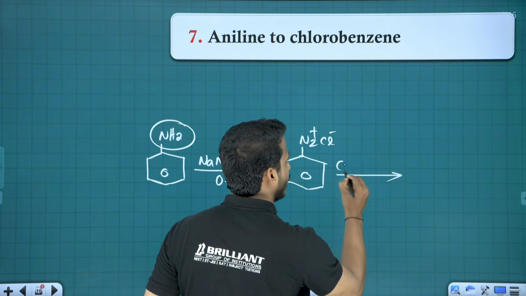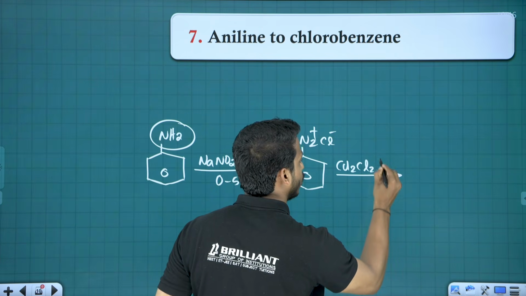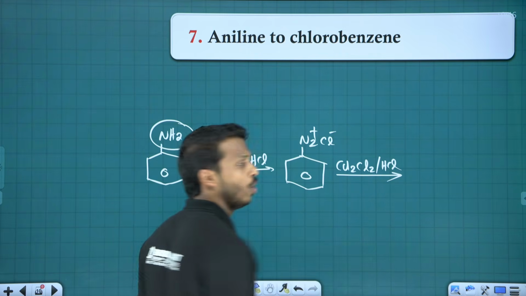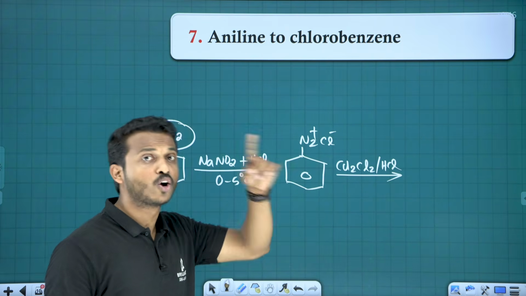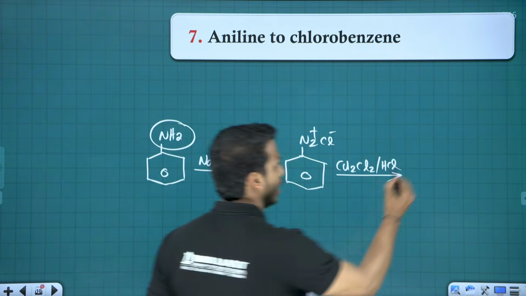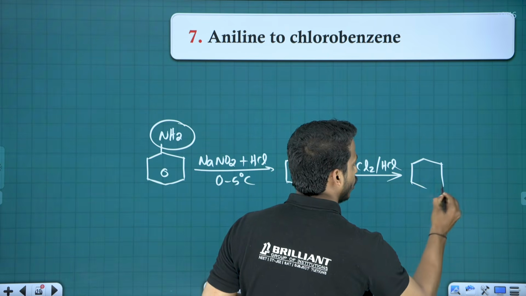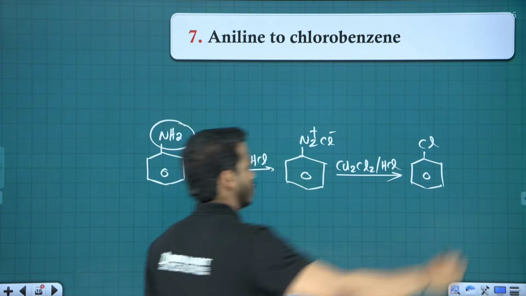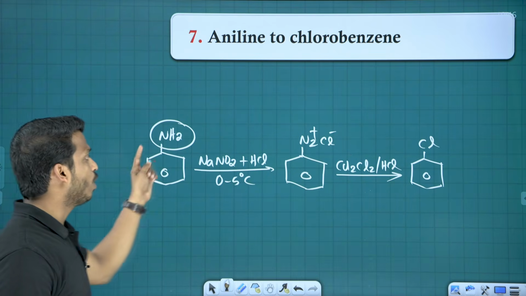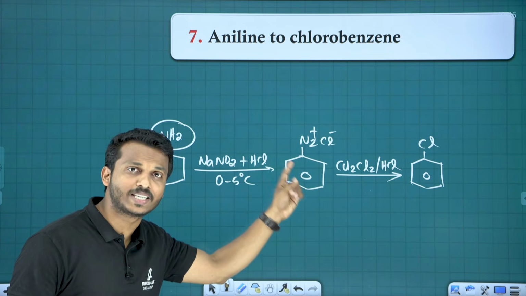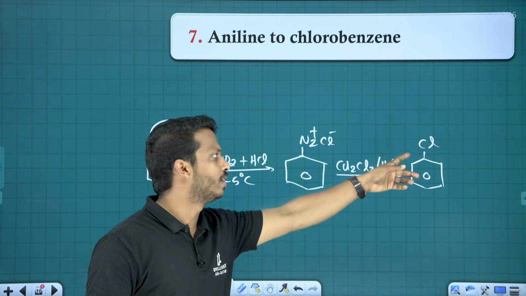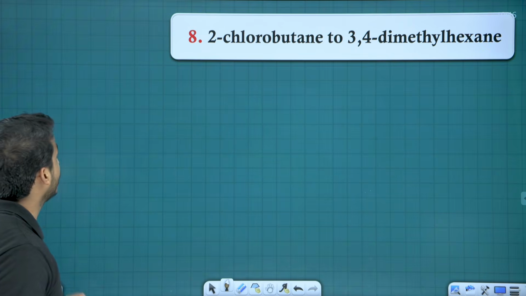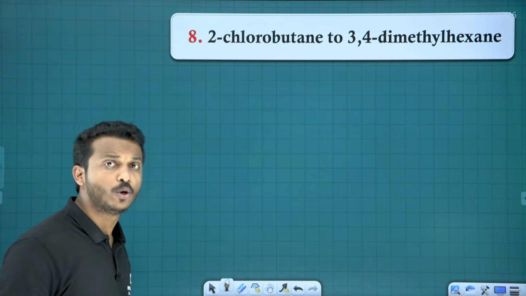How to make it chlorobenzene? Cu2Cl2 along with HCl, or Cu powder with HCl. This is Sandmeyer. Copper powder is which one? Gattermann. Any reaction we can choose. You get chlorobenzene and nitrogen gas. So aniline on diazotization gives benzene diazonium chloride, then on Sandmeyer, or we can use Gattermann, chlorobenzene is ready.